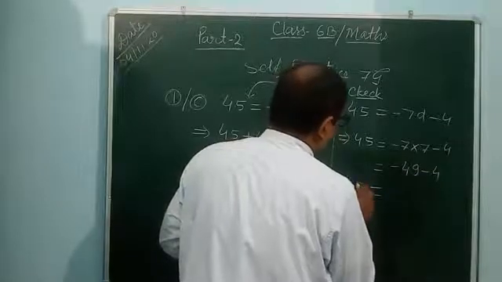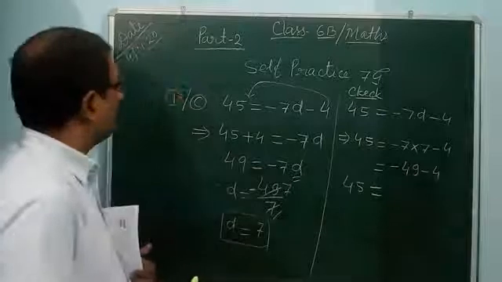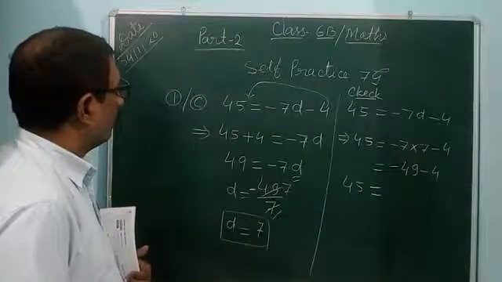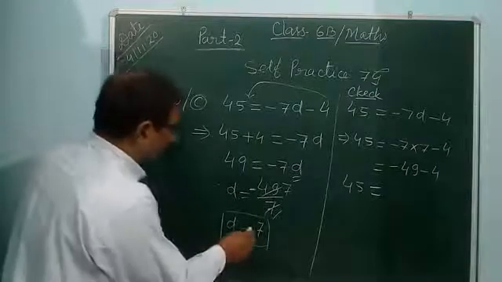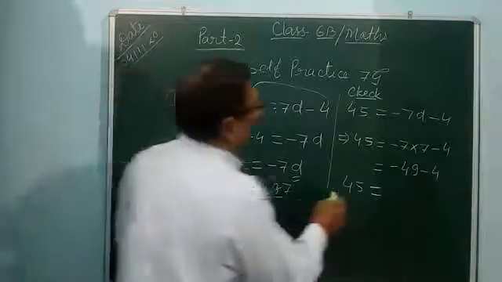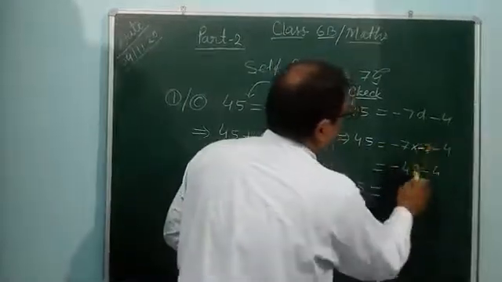This is 45, and so here the answer is minus 7. So D is equal to minus 7. So you put minus 7 here.